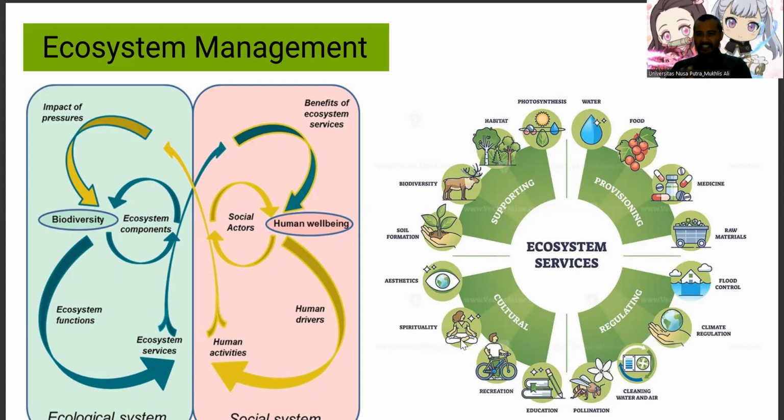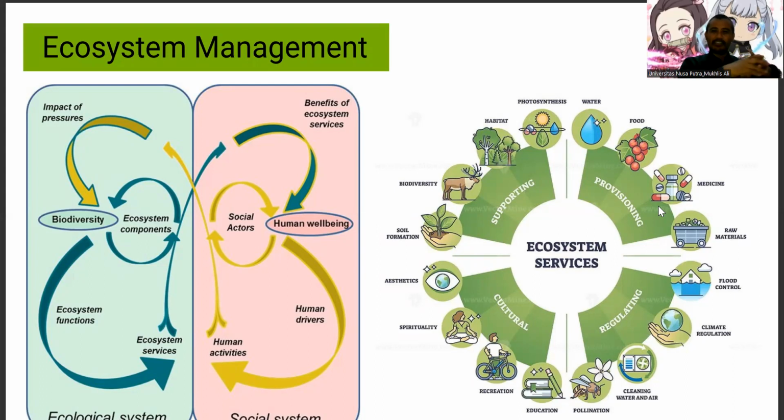If we want to balance these points of view, we need to create ecosystem-based management. In ecosystem-based management, we have the 4 ecosystem services. The first one is how to support and protect the biodiversity or nativity of the ecosystem. And the next one is how to provision the human needs from the ecosystem, like water, food, medicine, and raw materials.